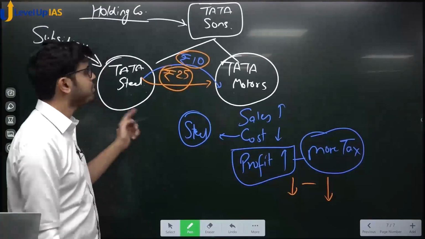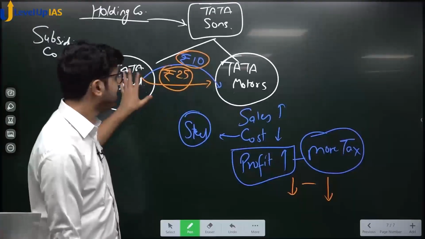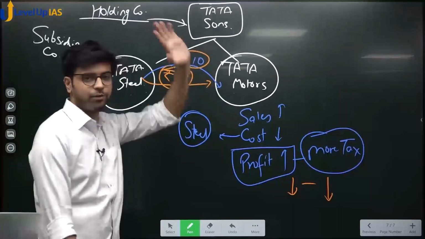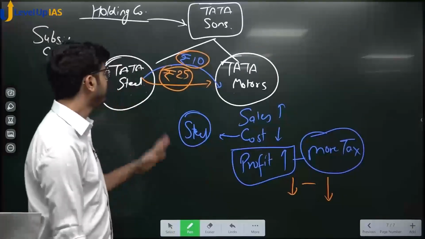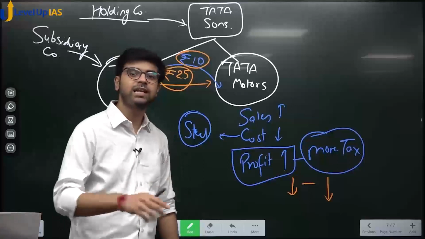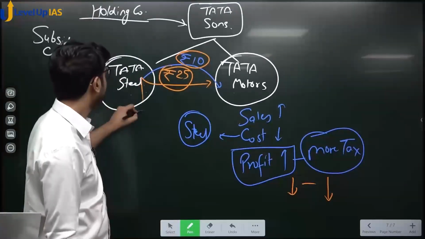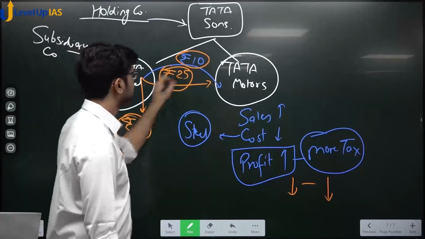If Tata Steel wants to sell outside to any buyer, let's say if Eicher Motors also wants to buy steel from Tata Steel, it can get it at 10 rupees. Tata Motors used to get it at 10 rupees. Okay? But since there is some setting going on, Tata Steel is now selling to Tata Motors at 25. Tata Steel is not selling steel to other motors at 25. Yes or no? So Tata Steel is selling steel to others at 10 rupees only, but to Tata Motors it is selling at 25, yes or no?